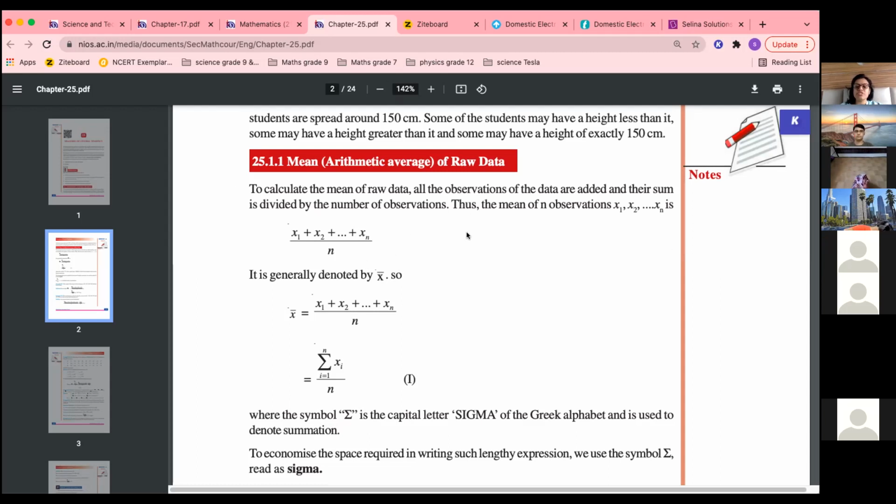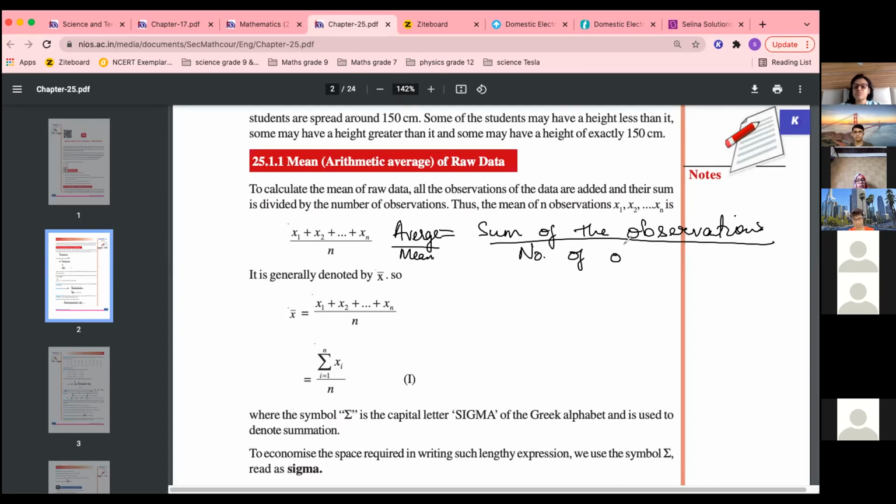In words, average or mean is given by the formula: sum of the observations upon the number of observations.